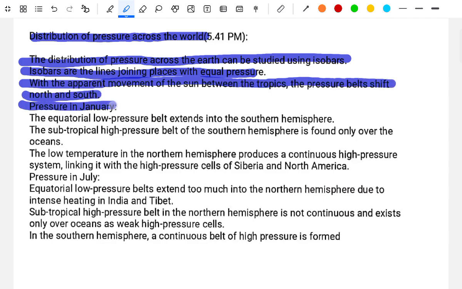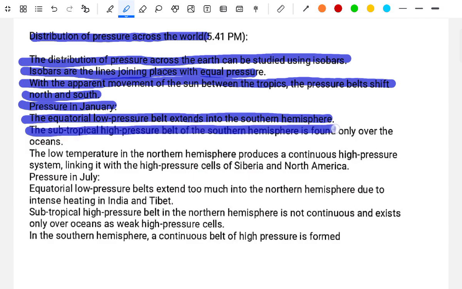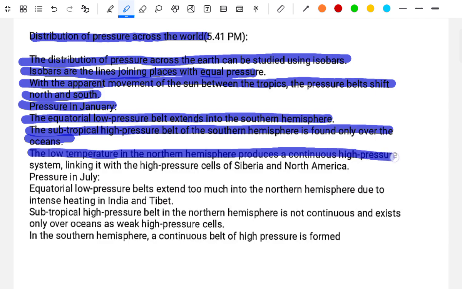The pressure in January: the equatorial low pressure belt extends into the southern hemisphere, and the subtropical high pressure belt in the southern hemisphere is found only over the ocean. Due to low temperature in the northern hemisphere, there is a continuous high pressure system, linking with the high pressure cells